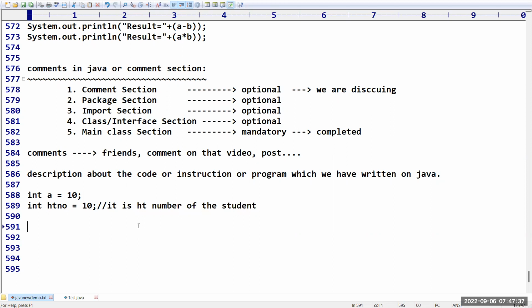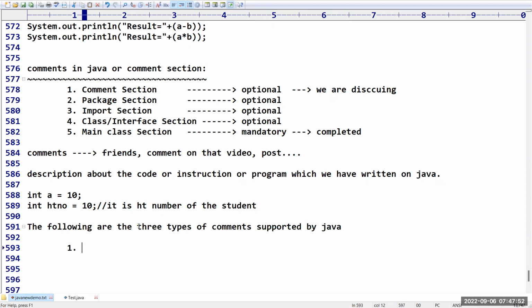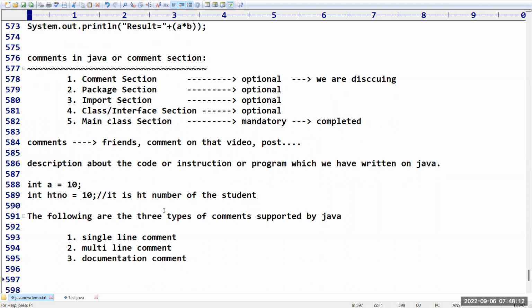Java provides 3 types of comments. The following are the 3 types of comments supported by Java. The first one is called a single line comment. The second one is called a multi-line comment. The third one is called a documentation comment. Of course, we will discuss these one by one. Please confirm up to this theoretical part. Do you have any doubts about these comments?